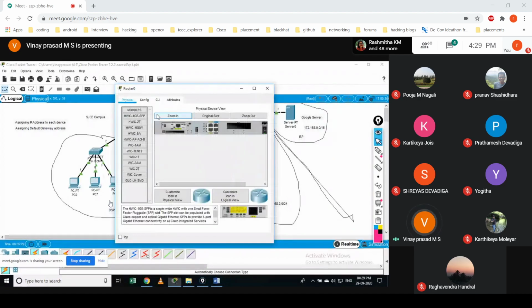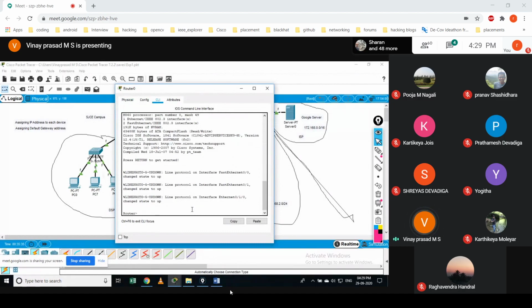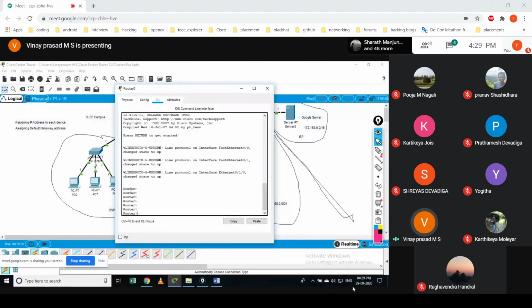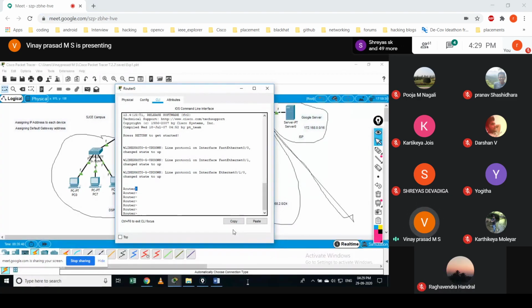When I click on this CLI, you are in this terminal. Let's enter it, and if you see here router and this arrow mark, it says that you are in user mode. By default when you log in, you are in user mode, where you are able to see only some basic information.